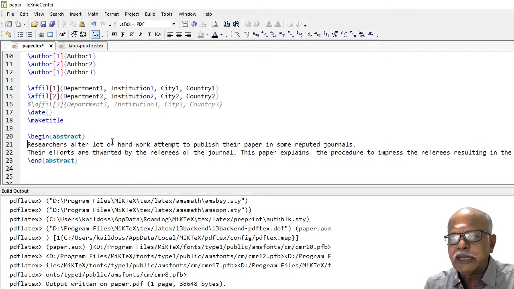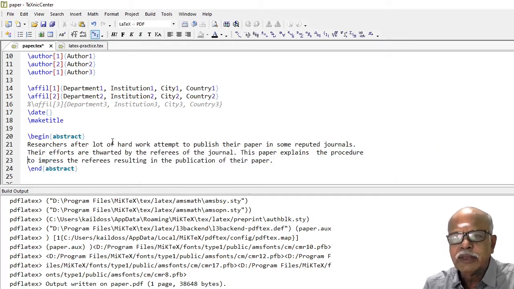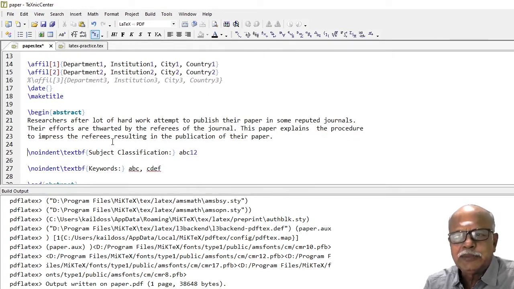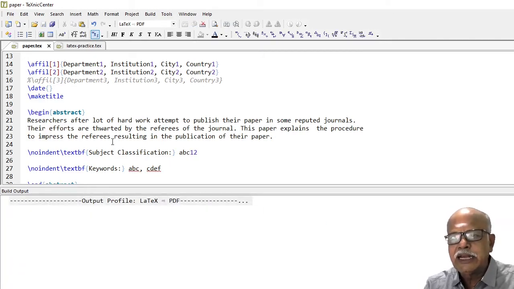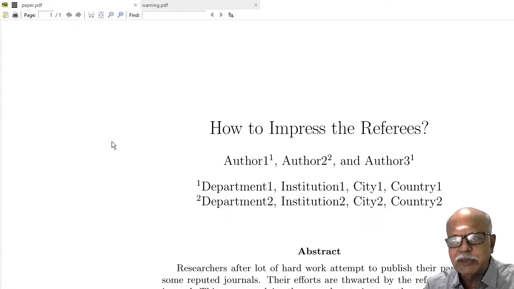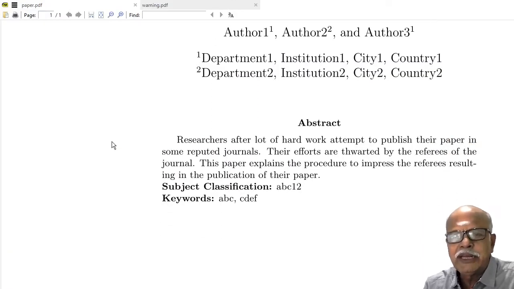Body of the abstract is given here. Now, if your paper has got subject classification and keywords, they can be coded like this, and remember they have to be within the abstract and they will appear in the output suitably.